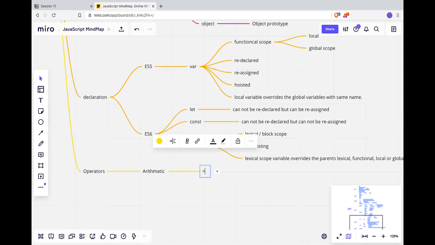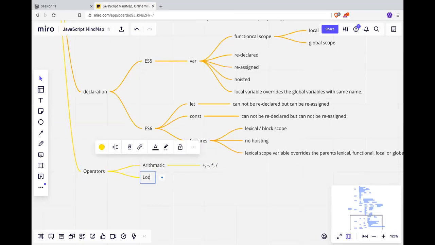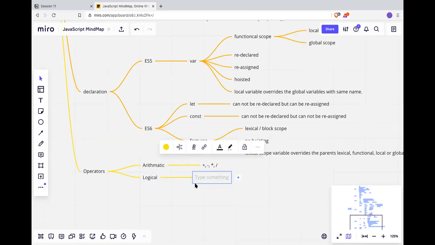We have plus, minus, multiplication and divide. And then we have logical. Logical we have a double and and double or.